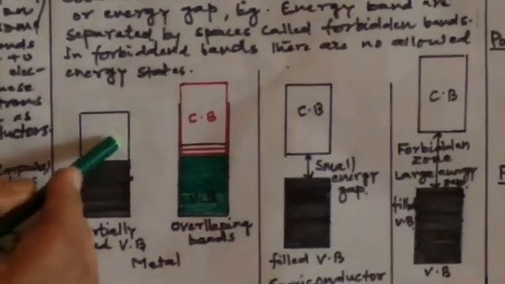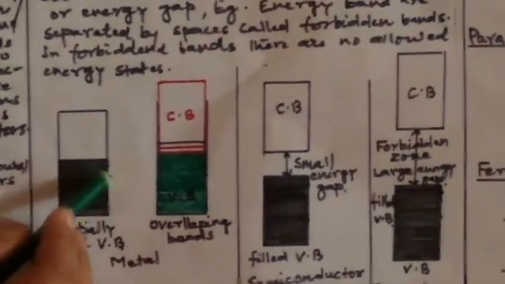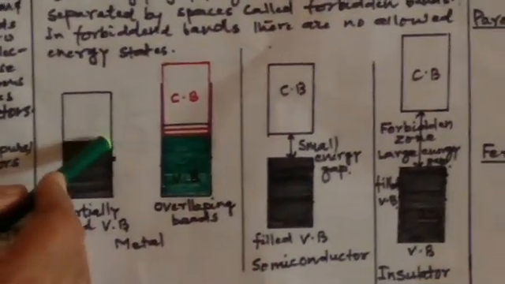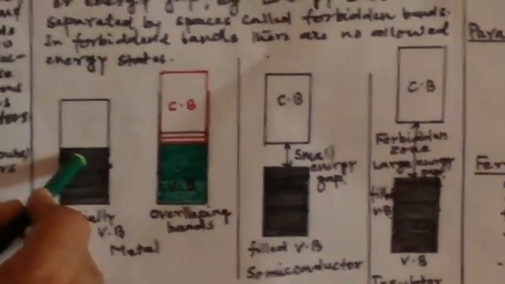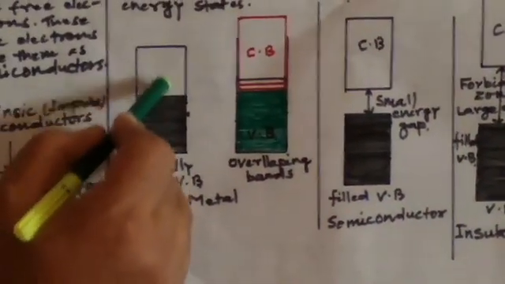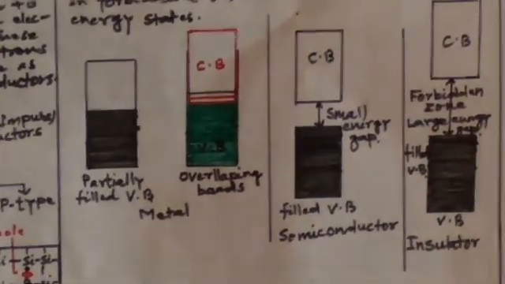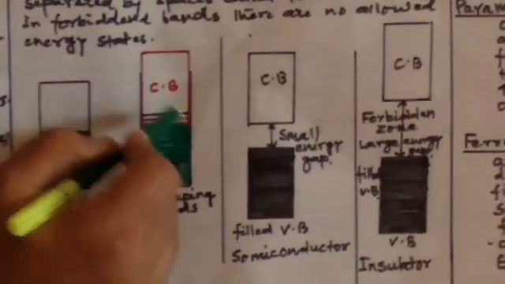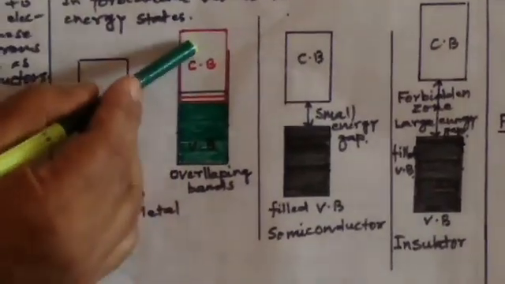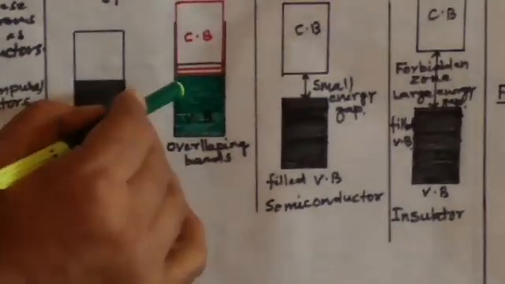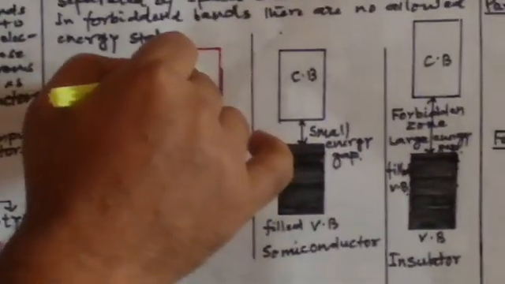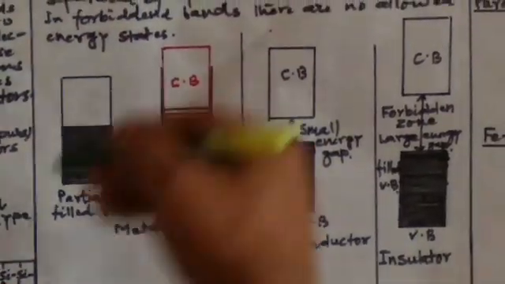This is the conduction band, which is unoccupied. This is the valence band, which is occupied. So the highest occupied molecular orbital band is called the valence band, and the lowest unoccupied molecular orbital band is called the conduction band. In metals, there is no gap between the valence band and conduction band, as is clear from the figure. So overlapping between the valence band and conduction band takes place, and as a result it can conduct electricity to a large extent, because electrons can easily switch from the valence band to the conduction band.